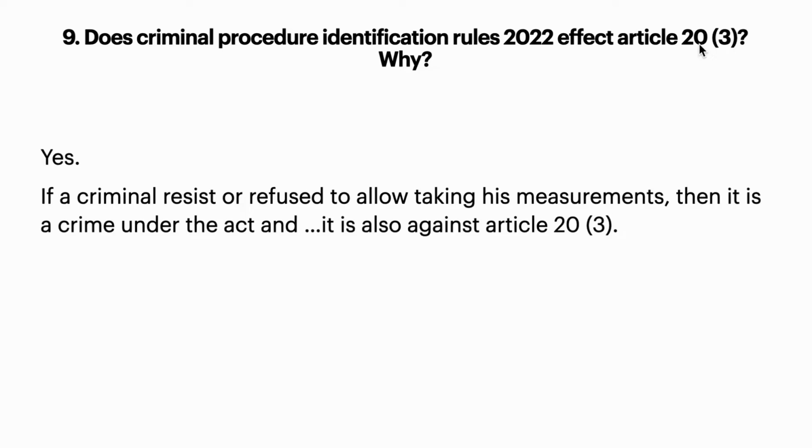Is it clear? Even the new identification rules tell that giving his measurements is also included. So if a person does not give his measurements, then that is also regarded as a criminal offense.